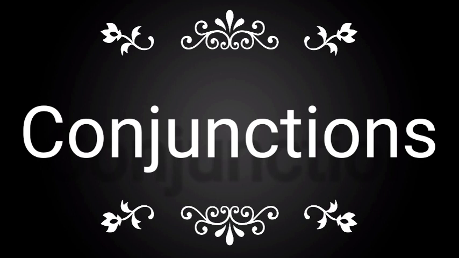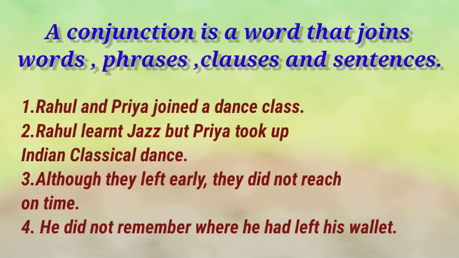Next we have to see conjunctions. Conjunction. Junction means what? That is a joining. You know railway station, railway junction. Junction means it joins or it connects two stations. Like here, conjunction is a word that joins words, phrases, clauses or sentences.